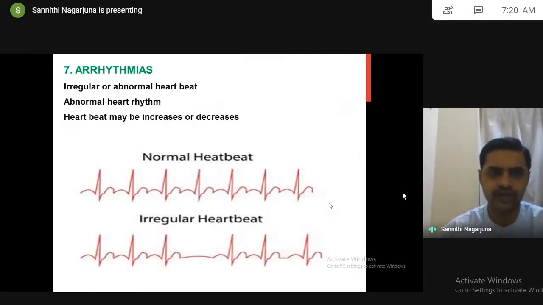And the last one, we all know arrhythmias. Irregular or abnormal heartbeat is called arrhythmias. Abnormal heart rhythm, you can say. The heartbeat may increase or decrease. Arrhythmias is a disorder related to the number of heartbeats. Have clarity on this? Arrhythmias are related to the number of heartbeats. An irregular heartbeat, where the heartbeat increases or decreases, is called arrhythmias.